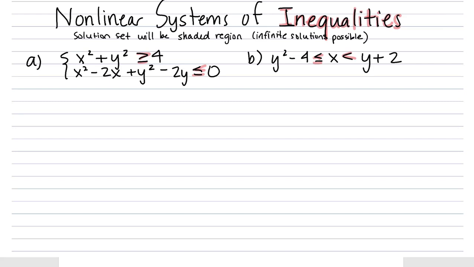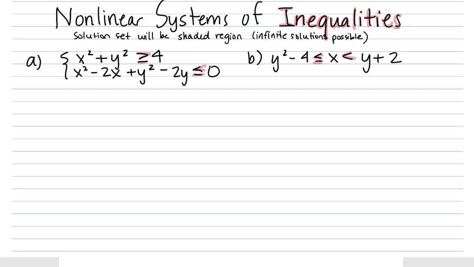Okay, so let's dive in. So for example A, our first example, we're looking at the system of inequalities, x squared plus y squared greater than or equal to 4, x squared minus 2x plus y squared minus 2y less than or equal to 0. Okay, so taking a look at that first system, how we're going to do this is we will be graphing these, obviously, but we want to make sure to take care to graph the equality part. So we'll graph the curve first, just like we were graphing an equation, and then we'll shade whichever part of the graph is a solution to that inequality.